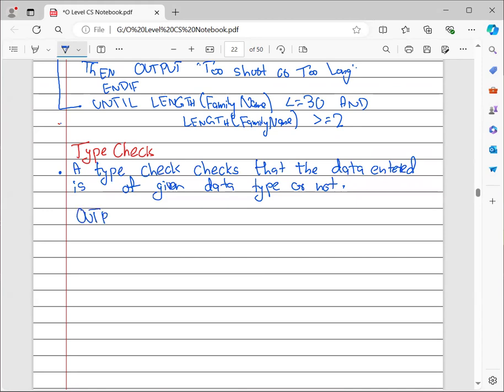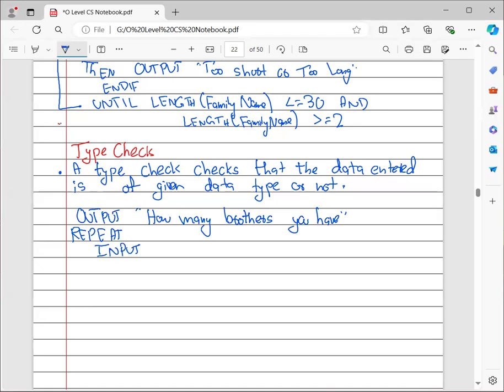So we are going to start it like output: how many brothers you have? Then the repeat condition.